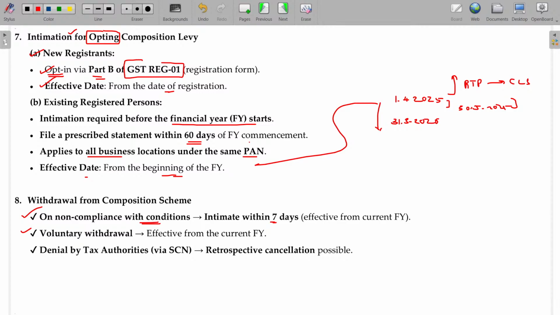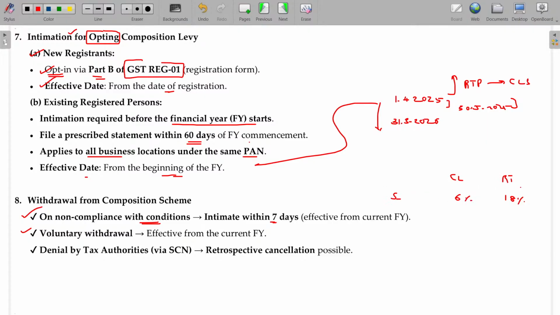Still you are eligible for the composition levy, but you want to shift yourself from composition to regular. Can you shift yourself? Yes, of course you can shift. Now just think over. In case of a regular taxpayer, you have to pay 18% GST. In case of the composition levy scheme, you pay only 6%.